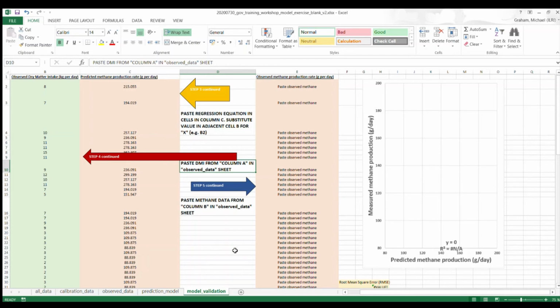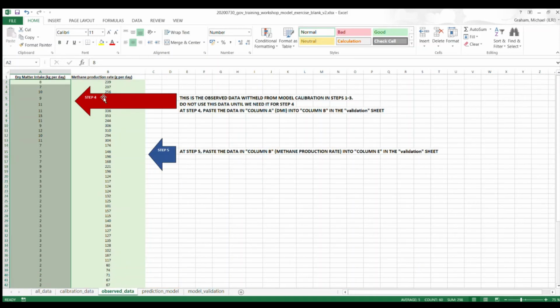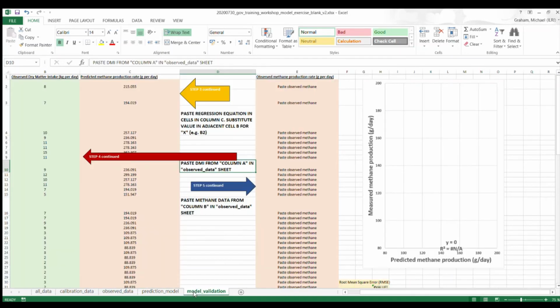And step 5 is again in the observed data. Before we do that, first check. We have this predicted methane, as I mentioned, based on the equation that we just created and using the observed dry matter intake. And we want to see how close that was to being the reality.